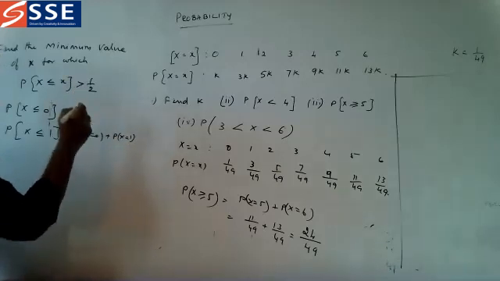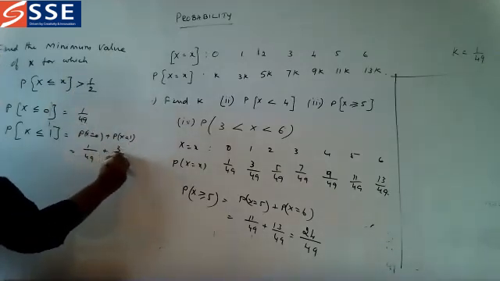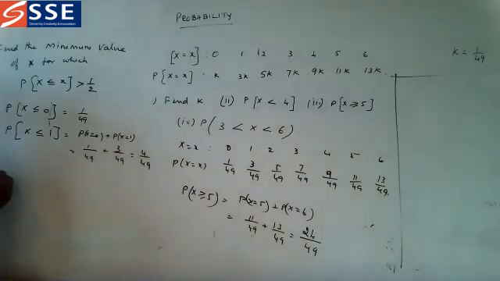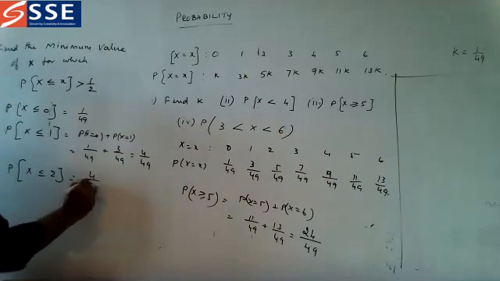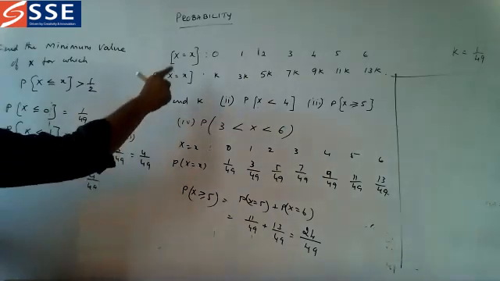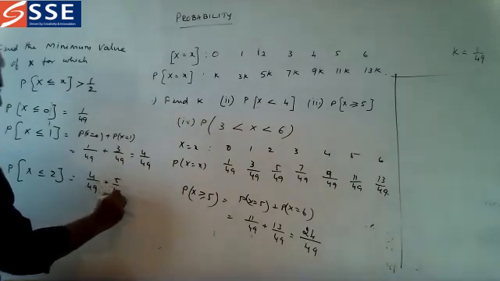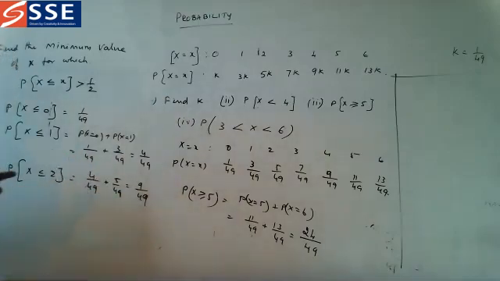So what do you got here? It is 1 by 49 plus 3 by 49. It is 4 by 49, which is also not greater than 1 by 2. So next P of x less than or equal to 2. It is 4 by 49. That is, we have to add 1, 2 and 3. So 4 by 49 plus 5 by 49, which is 9 by 49, which is also not greater than 1 by 2.